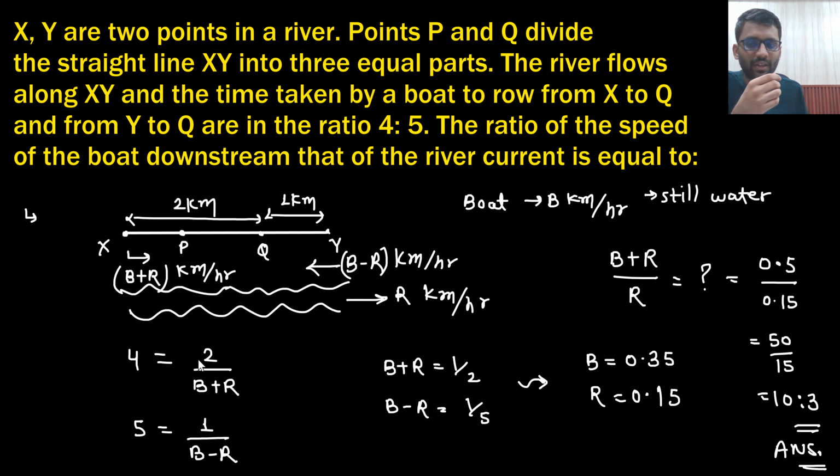So distance is 2 kilometer divided by b plus r. Distance is 1 kilometer divided by b minus r. So from b plus r is 1 by 2, b minus r is 1 by 5. So 2b is equal to 0.5 plus 0.2, 0.7. So b will be equal to 0.35 and r will be equal to 0.15.